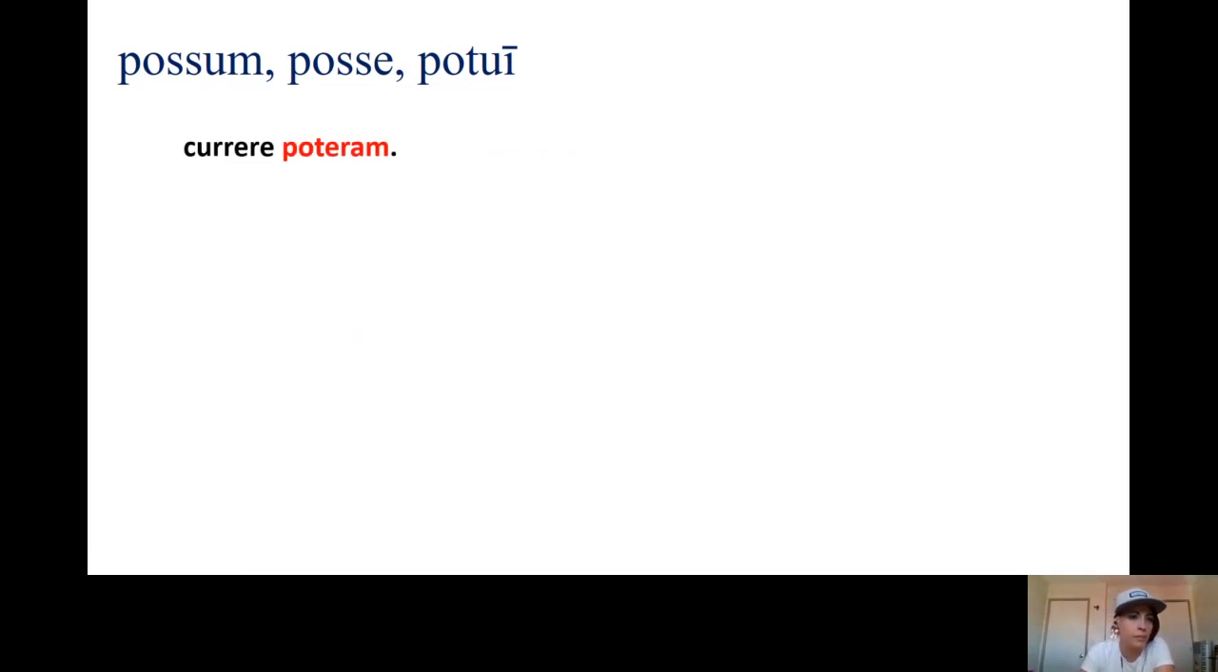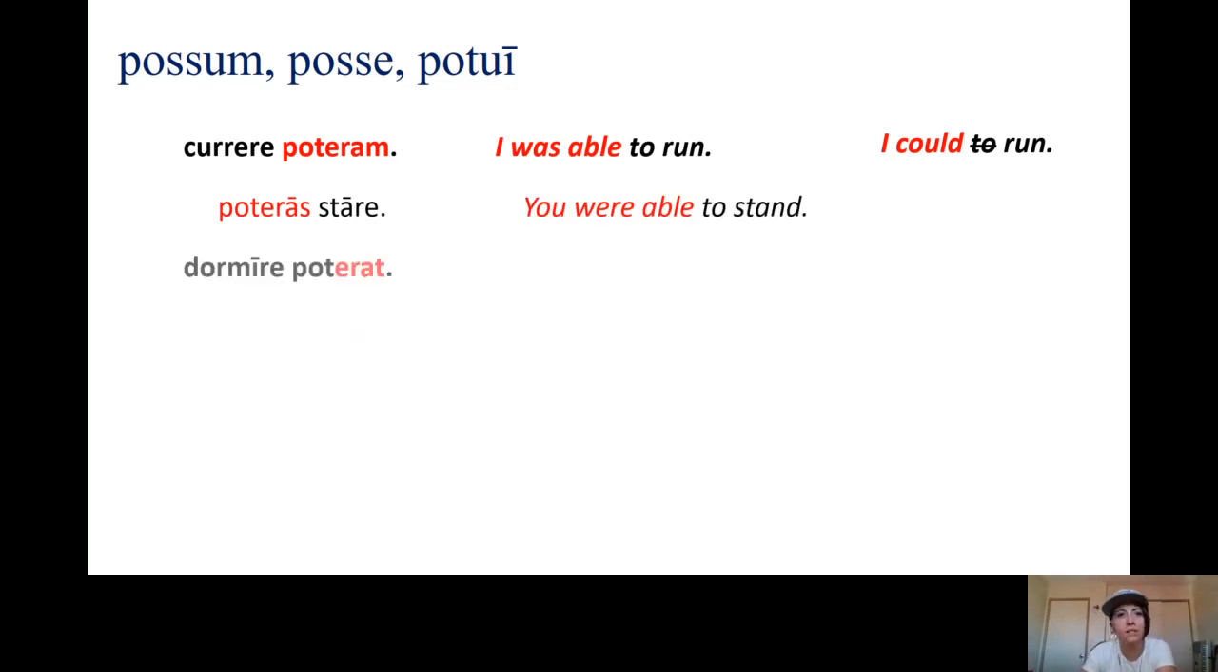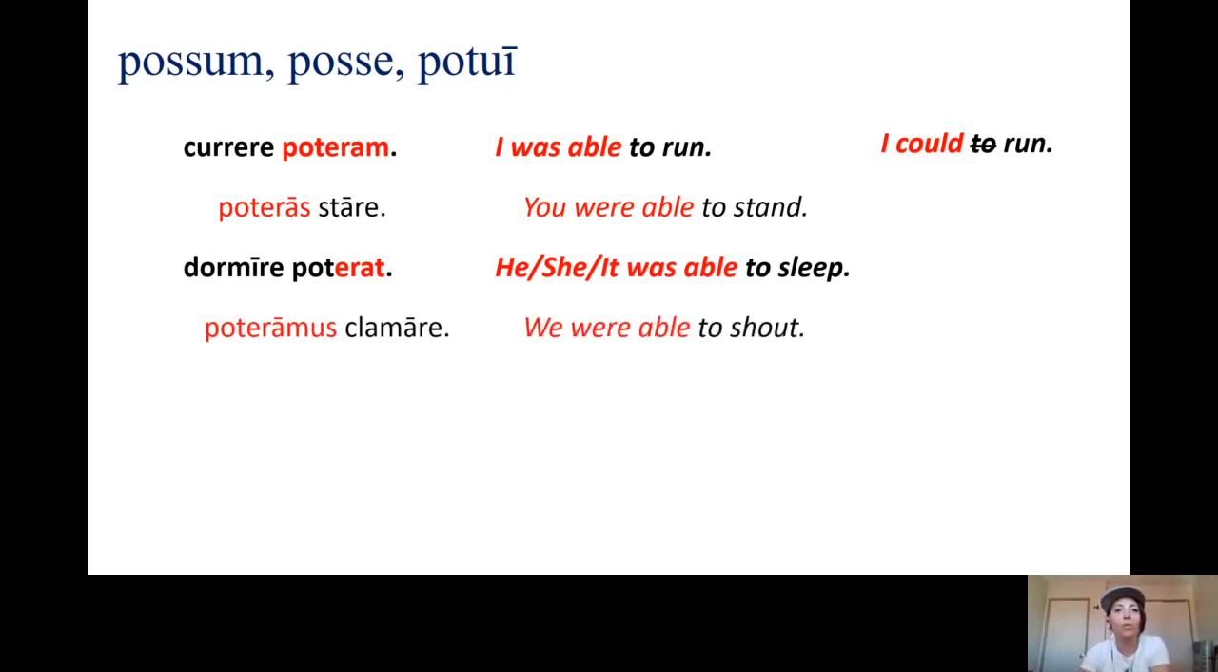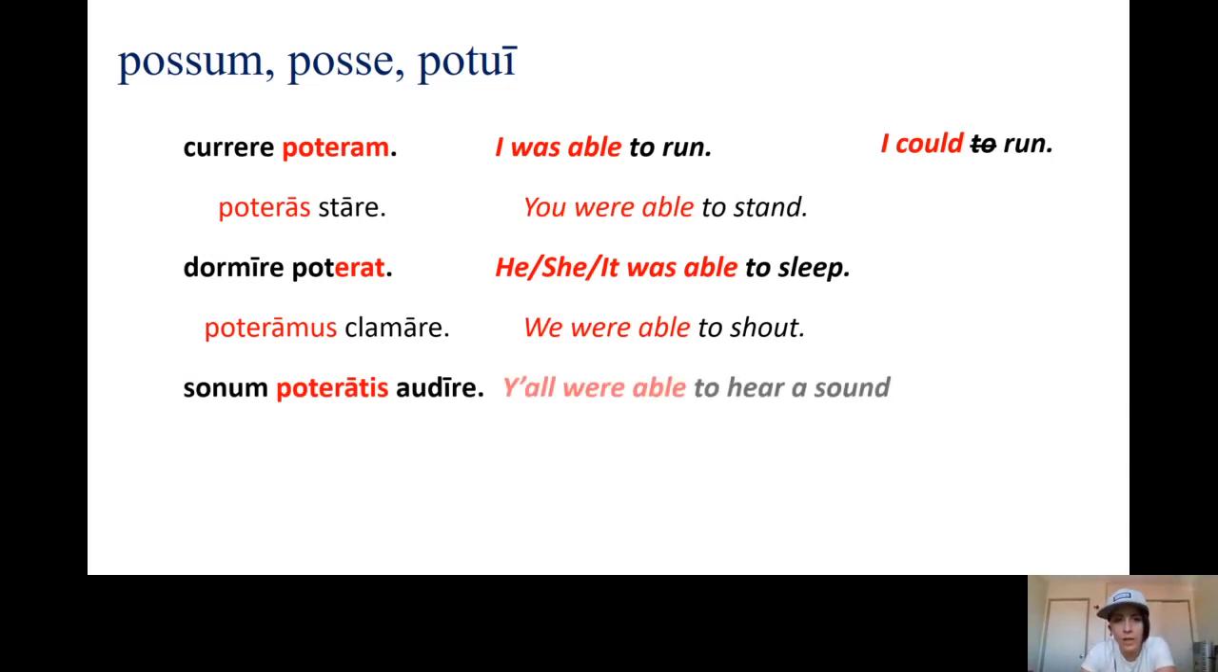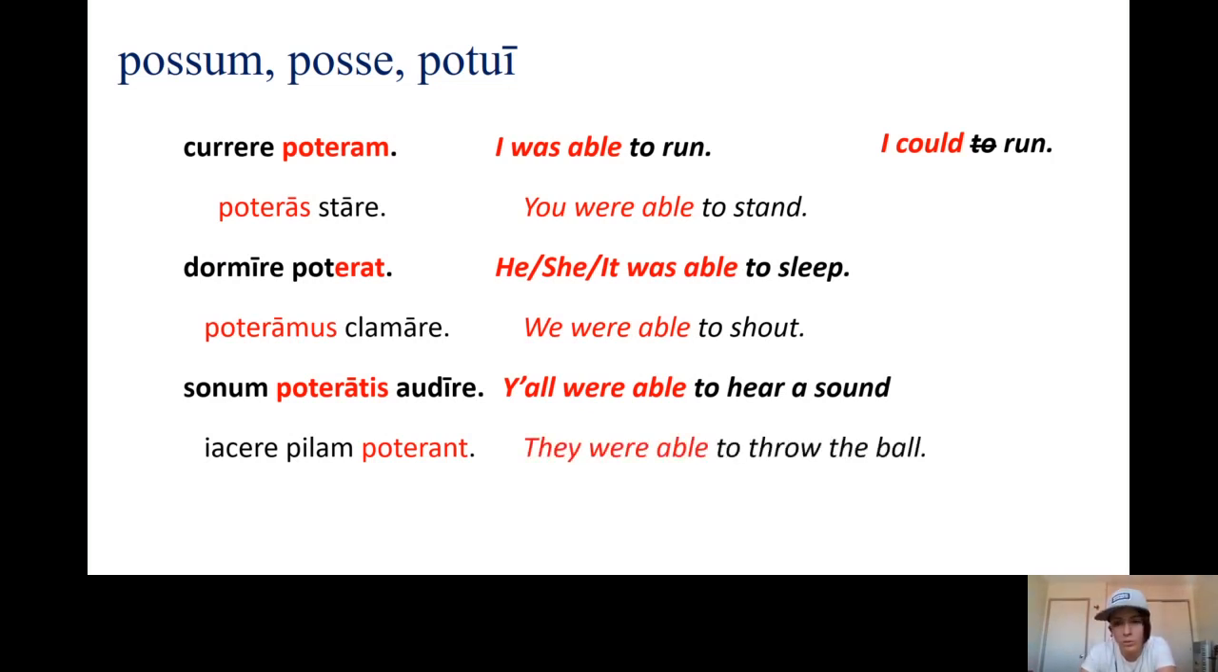Now I make everything past tense. Currere poteram, I was able to run. Poteras stare, you were able to stand. Dormire poterat, he, she, it was able to sleep. Poteramus clamare, we were able to shout. Sonum poteratis audire is y'all were able to hear a sound. Iacere pilam poterant, they were able to throw a ball. So I just changed everything to past tense.